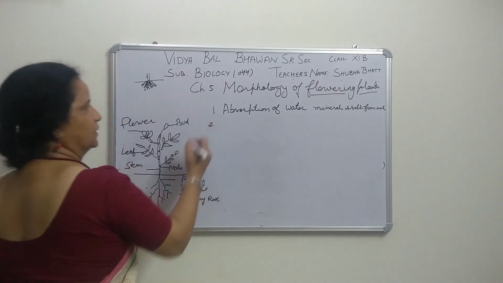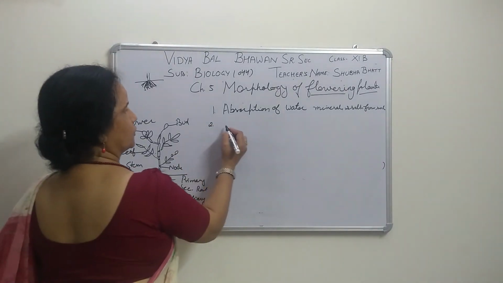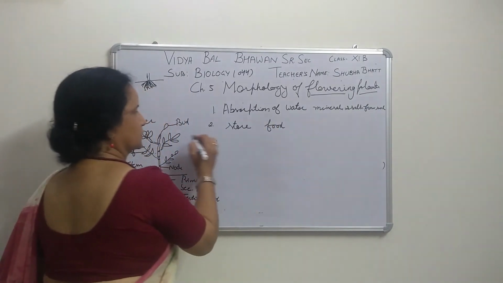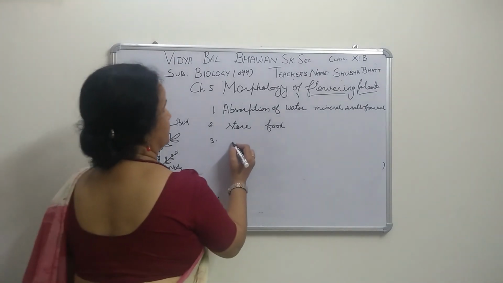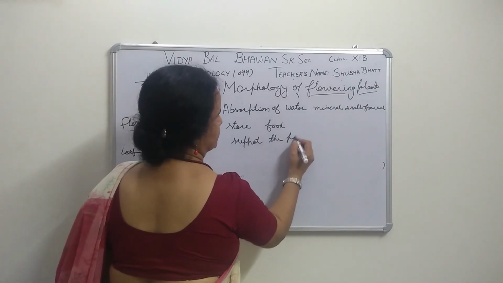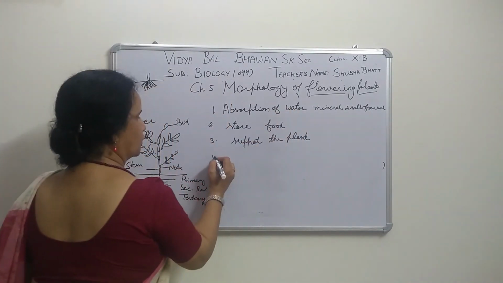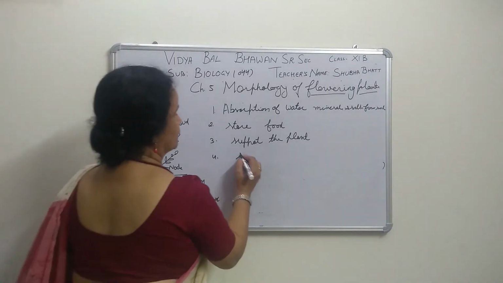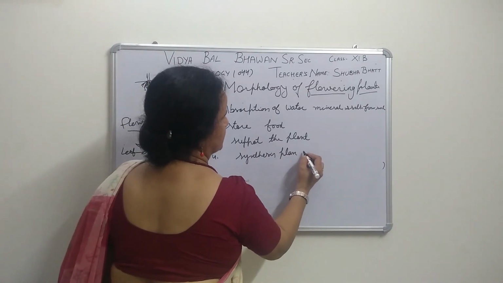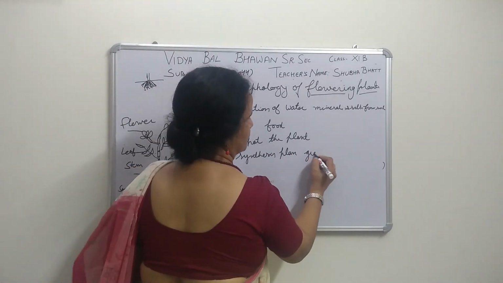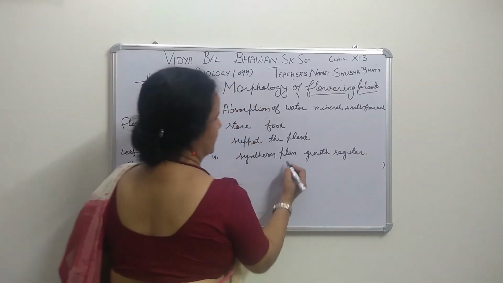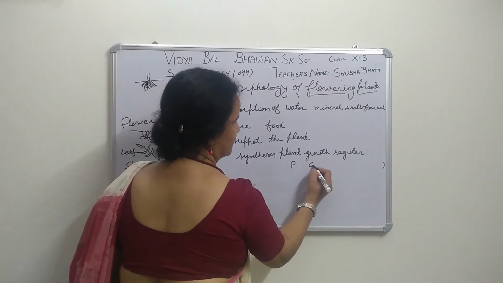Second one, they are meant for storage. Roots store food. Third one, roots support plants. Right? Now fourth one, roots synthesize plant growth regulators. Plant growth regulator is also called PGR.